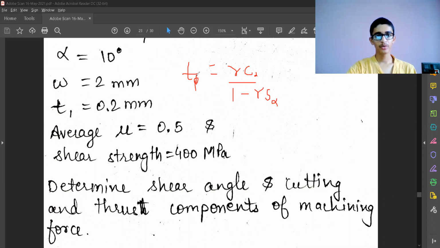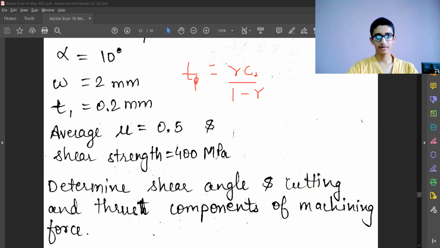So in this equation, there are two unknowns now. R is unknown to us, and phi is also unknown to us. So we cannot use this equation to find the value of the shear plane angle. So we are stuck over here.